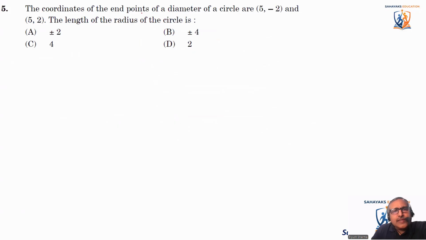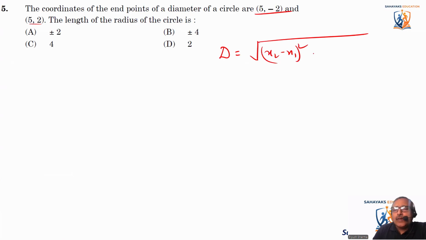The coordinates of the endpoints of a diameter of a circle are this and this. The length of the radius of the circle is. So we need to find half the distance. These are the coordinates of the diameter. We need to find half the distance. So what is the distance formula? Distance formula is d is equal to square root of x2 minus x1 whole square plus y2 minus y1 whole square.